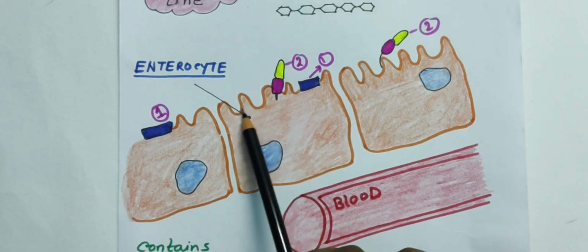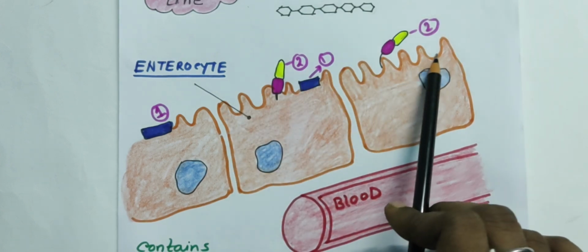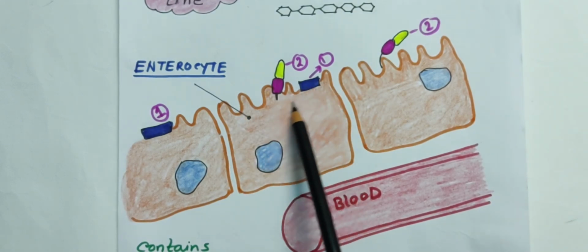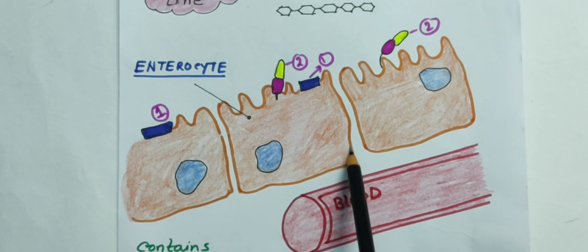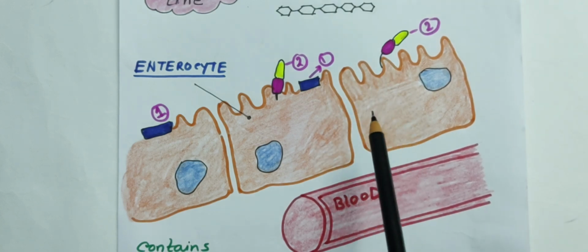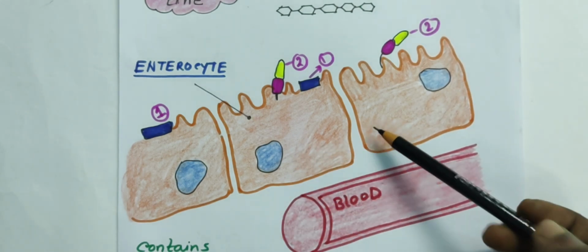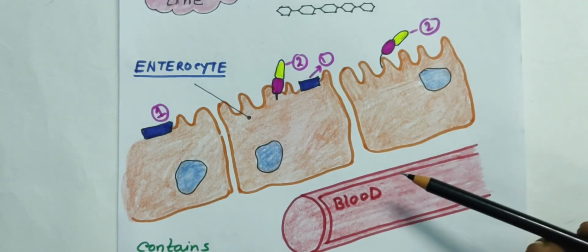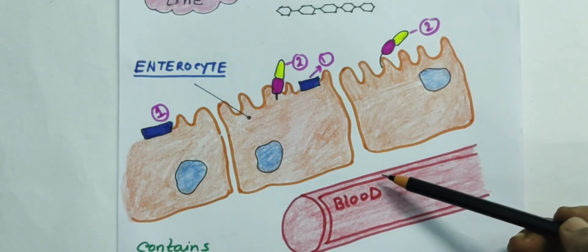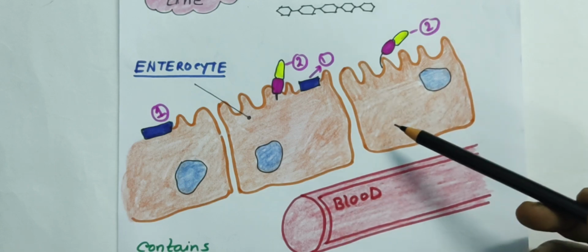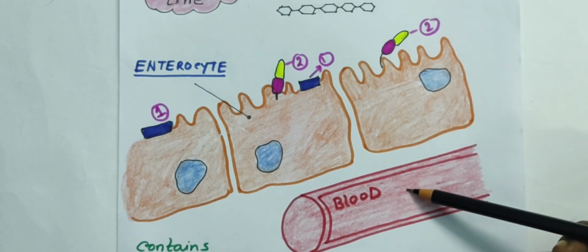So this is the brush border or the villi, and these cells are called enterocytes. Blood vessels are present after the enterocytes. They surround the small intestine so that the food can be absorbed and come into the blood.